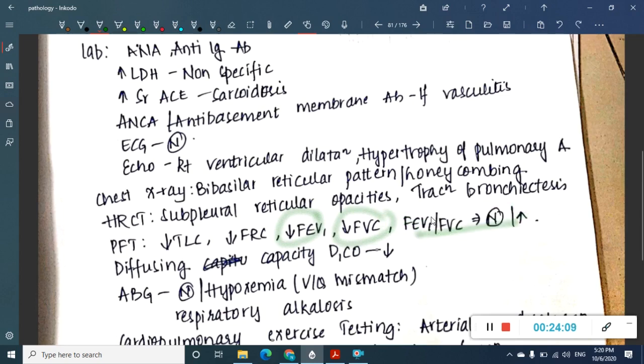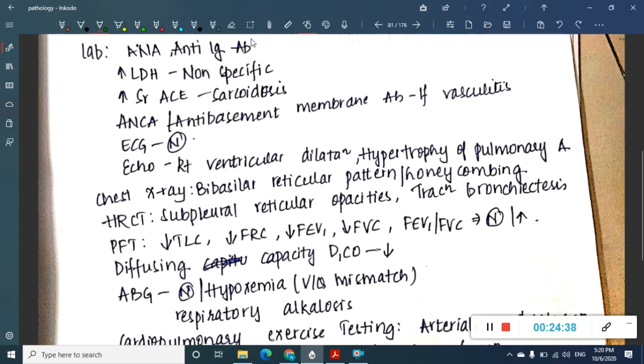Okay, then these are the investigations according to the causes. So we'll have to do anti-nuclear antibody or anti-immunoglobulin antibody to exclude the autoimmune conditions. If you think of sarcoidosis, then you will have to do serum ACE levels, because serum ACE levels are increased in sarcoidosis. If you think it can be due to vasculitis, then you will have to do anti-neutrophil cytoplasmic antibody